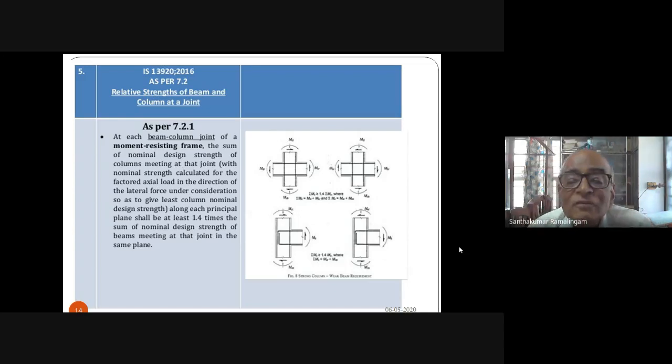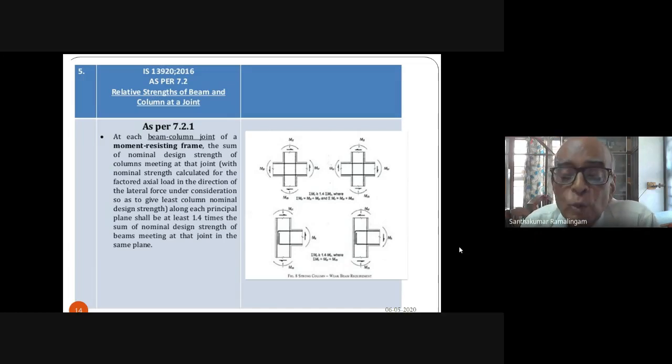That is, if I have a beam column junction, I have shown here two types of forces acting on the beam column junction. One is when the earthquake is from left to right, and the other one is when the earthquake is from right to left.